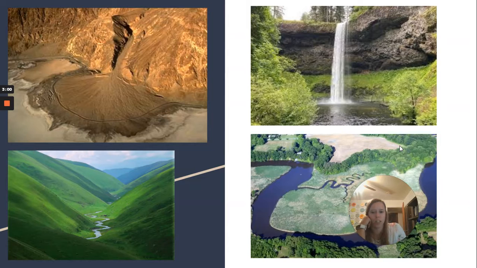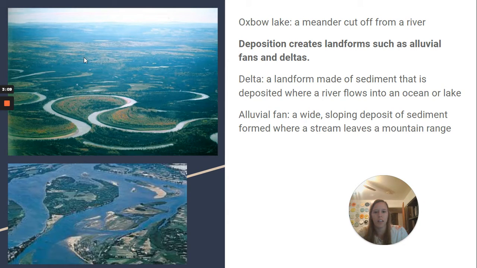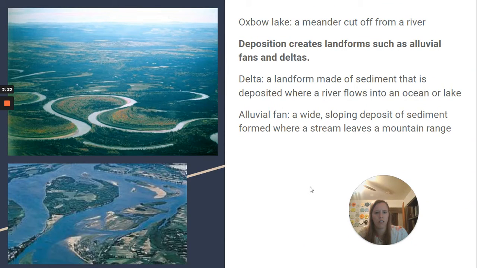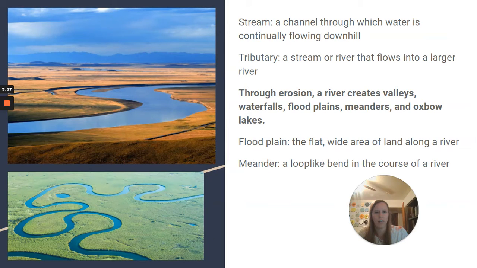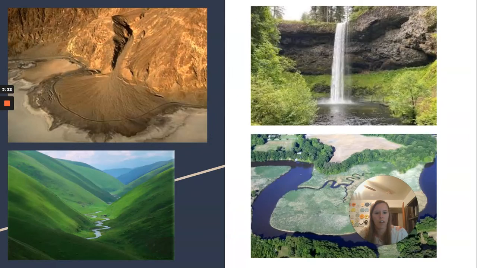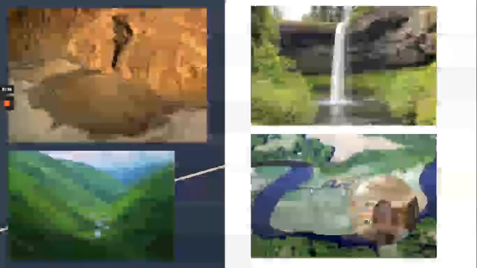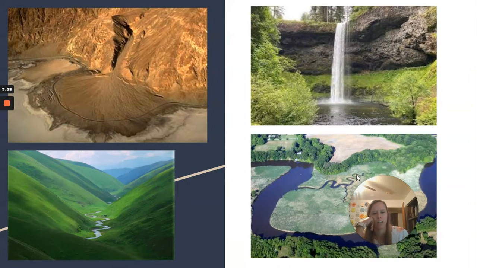So here's some more pictures. Down here we have a valley. Up here is a waterfall. This is going to be your alluvial fan. And what was our last one? I cannot remember what this one was. I'm sorry, but another example there. I think that's a tributary, I believe.